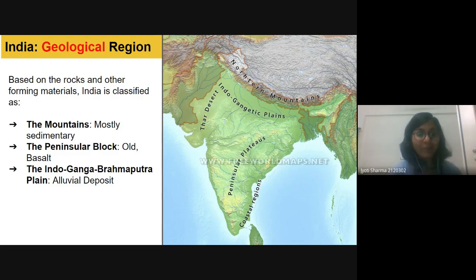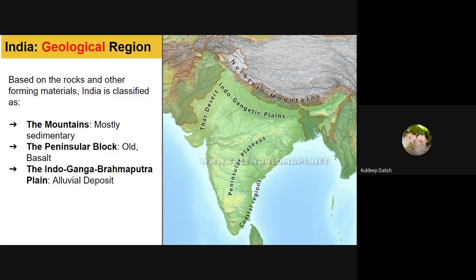If we talk about the peninsular block, this word peninsular, what does it mean? Can anyone tell me? It is made up of pen and sular. What does it mean? Ma'am, a peninsula is a piece of land surrounded by water from three sides and one side from land. Yes, exactly.